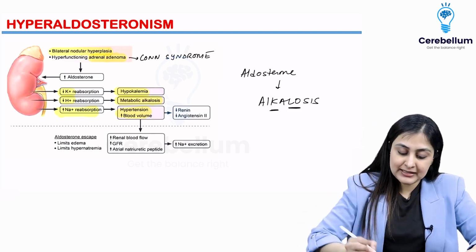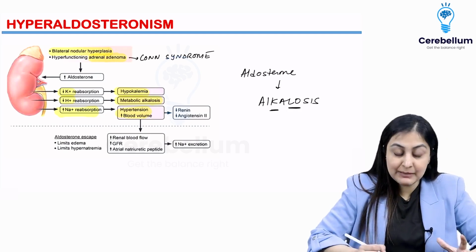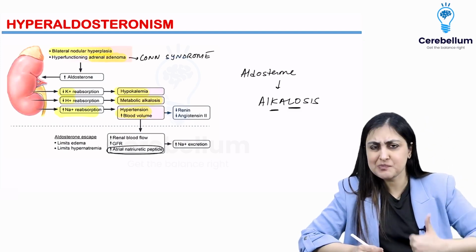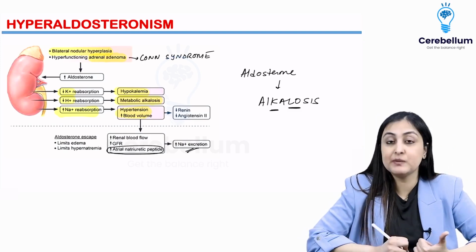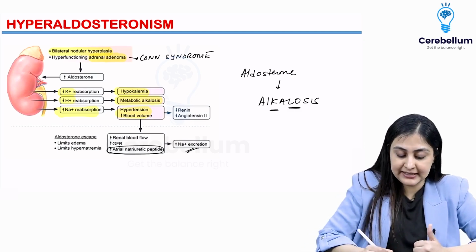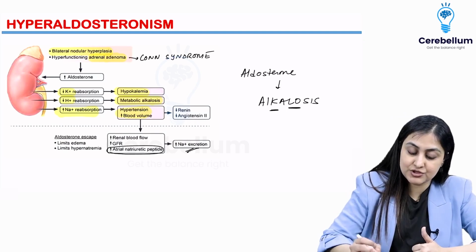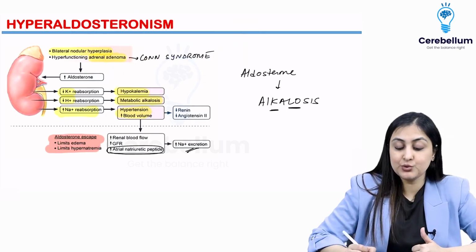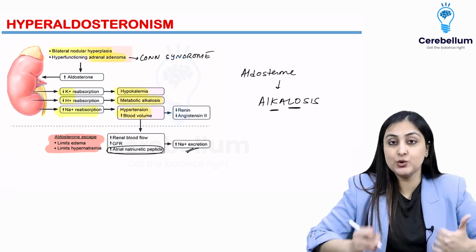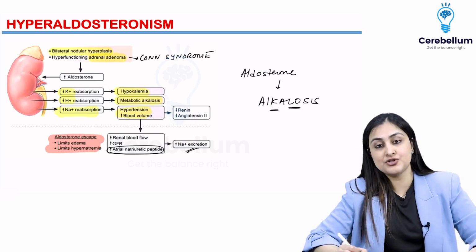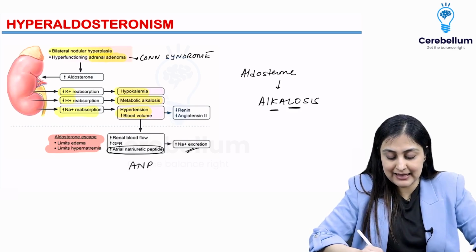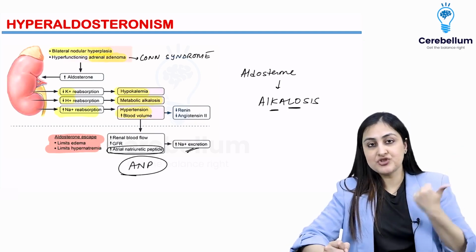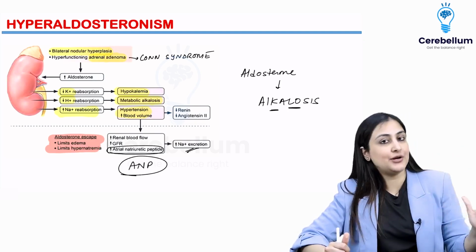All right. So in this process, what happens is you have high blood volume. So again, our ANP comes in. Remember ANP? Just like SIADH. Again, it promotes natriuresis and limits edema, and this is what is known as aldosterone escape. Very important concept, that even though you have high blood volume, there's going to be no edema. So this is known as aldosterone escape, and the reason is ANP. Okay, so this is also the reason for euvolemic hyponatremia in SIADH. It is also the reason for aldosterone escape.